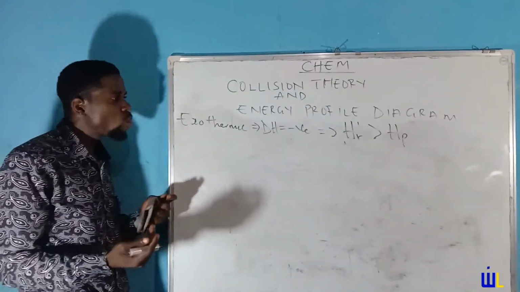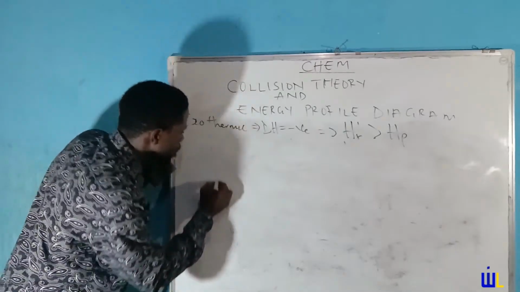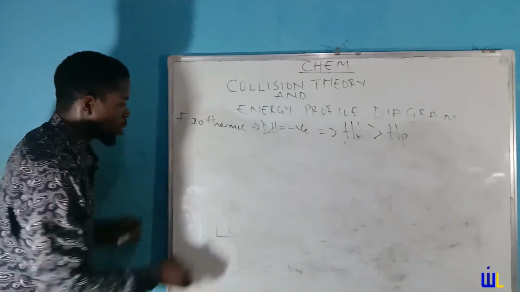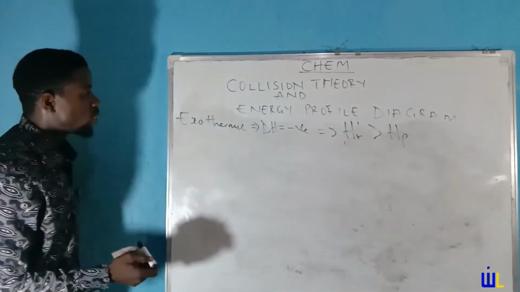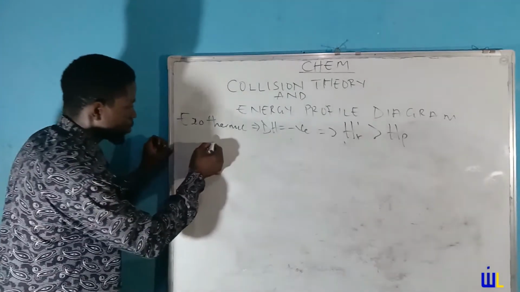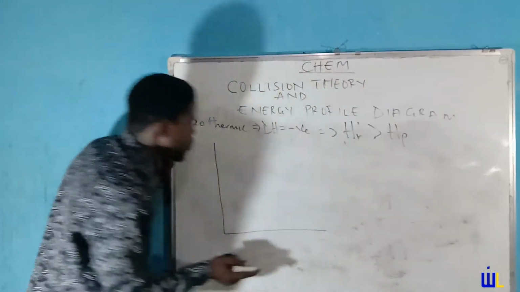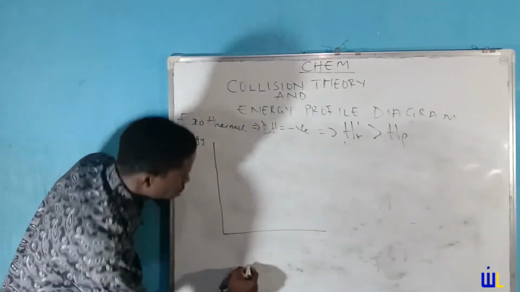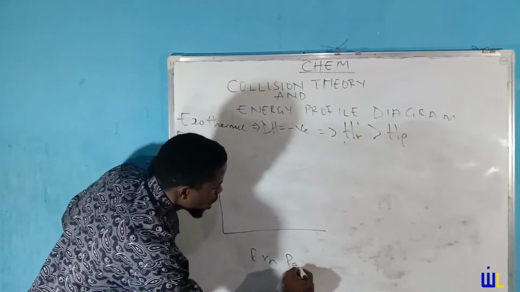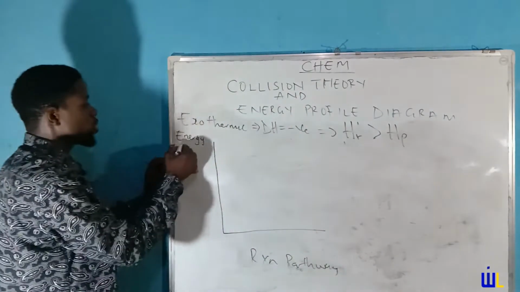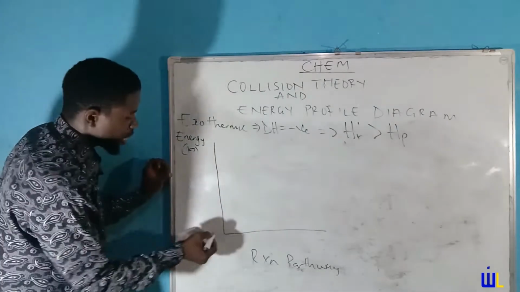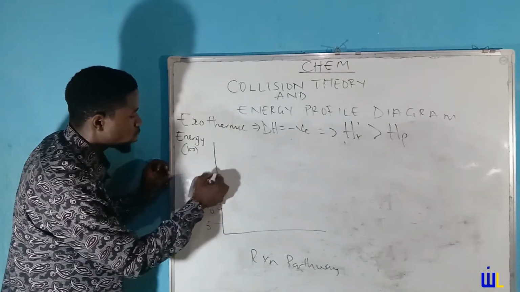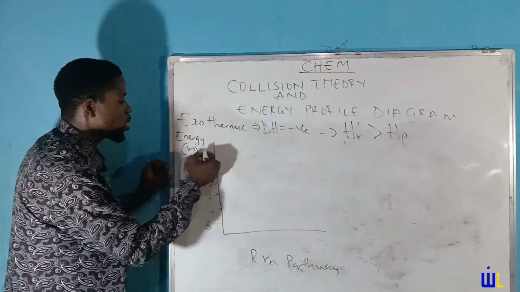Now with that said, what are we going to do about this? Now we start with the vertical side. Okay, I think our marker is fading. Let's switch that. As I said, you start with the vertical side, and on this vertical side, you are going to have your energy. And then here you have your reaction pathway. Let's give this a unit, kilojoules. And then I give it actual values. Let's give it 5, 10, 15, 20, 25, 30, and so on and so forth.